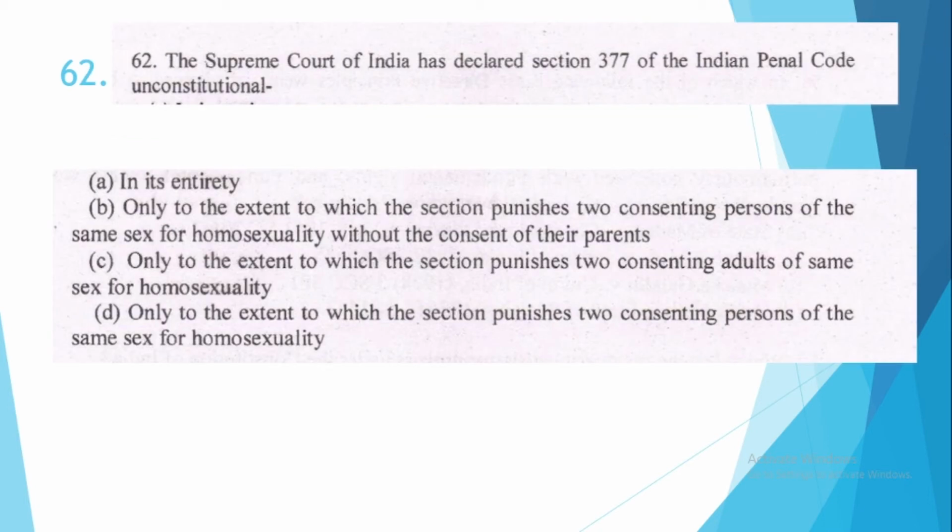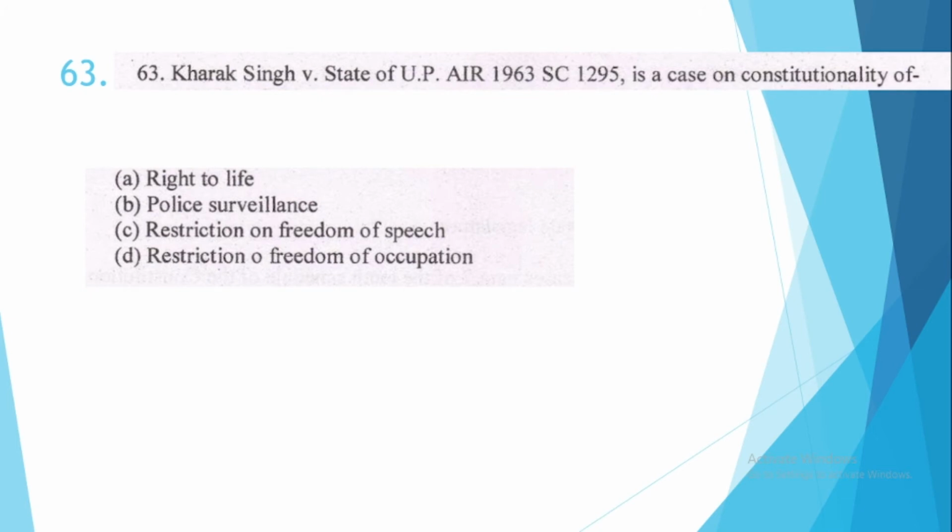Question number 62. The Supreme Court of India has declared 377 of the IPC unconstitutional. This is option number C, only to the extent to which this section punishes two consenting adults of same sex for homosexuality. So only to this extent section 377 has been held unconstitutional. 63. Kharak Singh versus State of UP is a case on constitutionality of option number B, police surveillance.